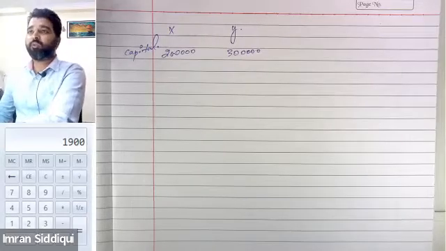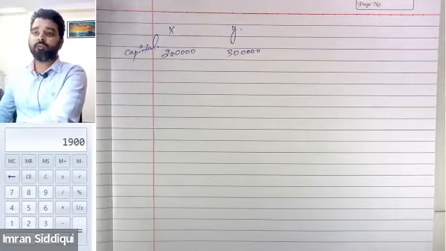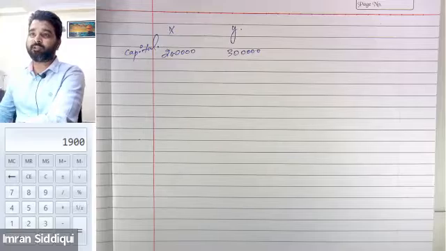By contributing 2 lakh and 3 lakh into the business, they are running the business collectively as partners.